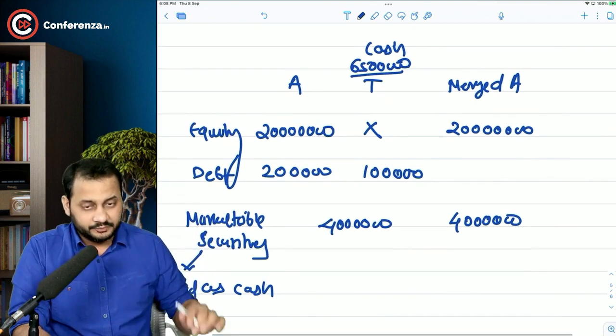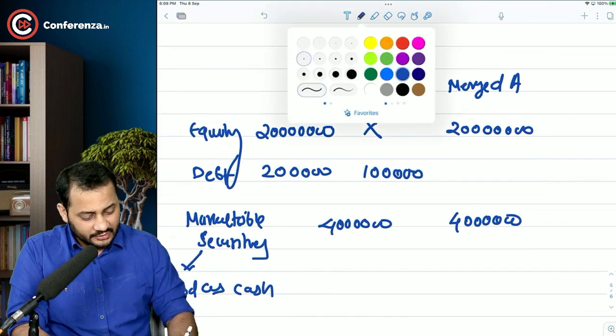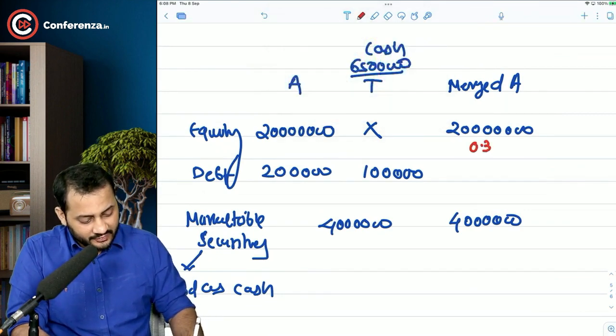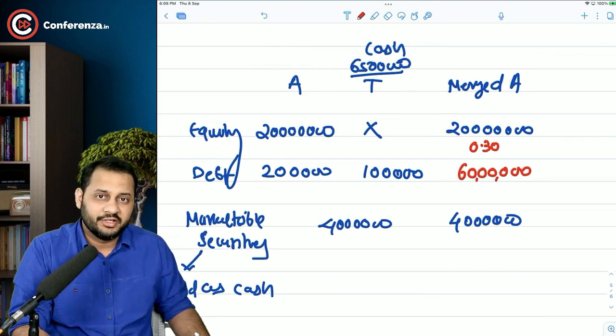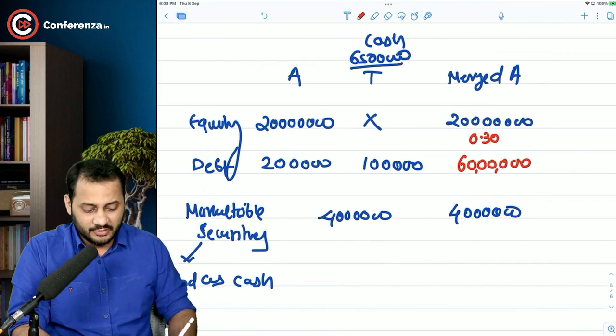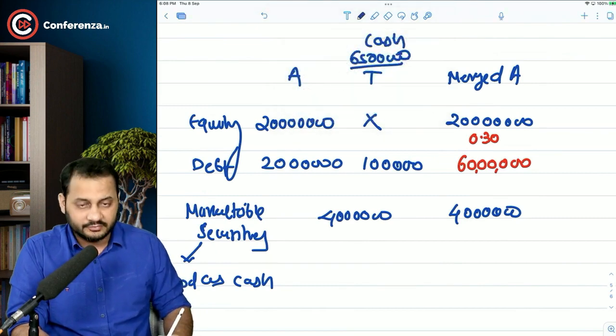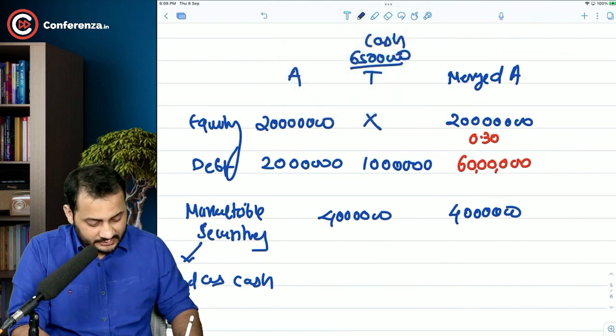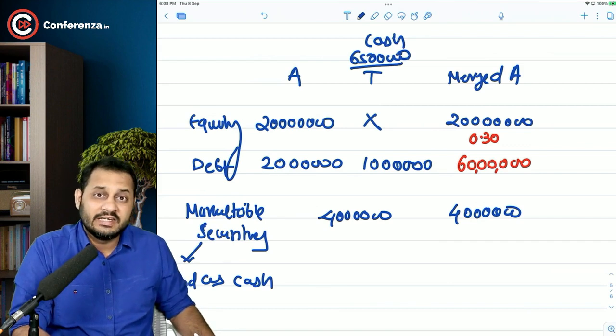Now, the question clearly says that both of them agreed on the debt equity ratio of 0.3:1. That means the maximum debt that the merged entity can have is 60 lakh rupees. But you can see the existing debt of both the companies is only 20 lakhs and 10 lakhs, that is 30 lakh rupees.